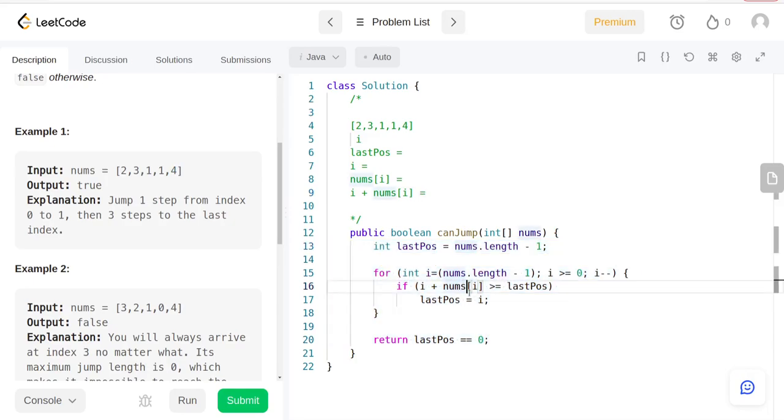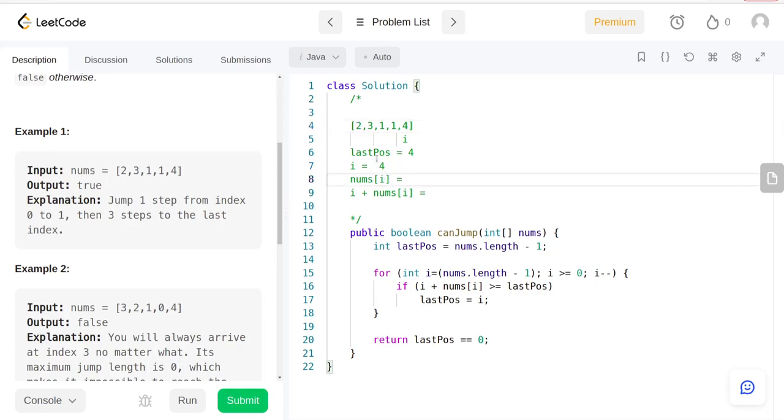Now here's the solution which is more likely to pass the interview. It's an O of n solution. It's not that intuitive, but what happens is, we start from the end, and we say that we have a last position, which is equal to the number of elements minus 1. That would be 4, because we have a total of 5 elements, and we're going to start i from 4 and keep decrementing until we go to the 0th index.